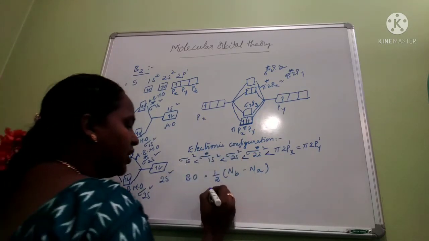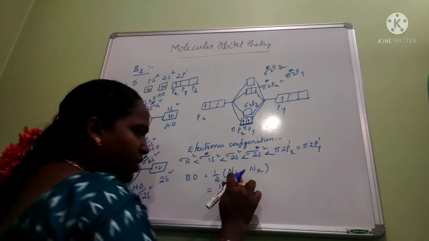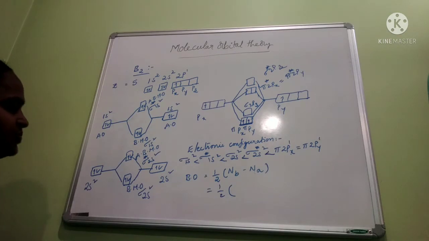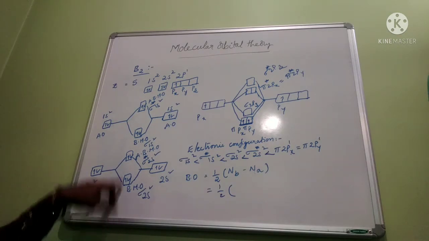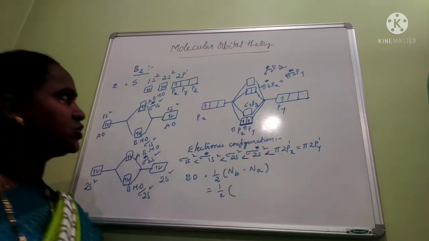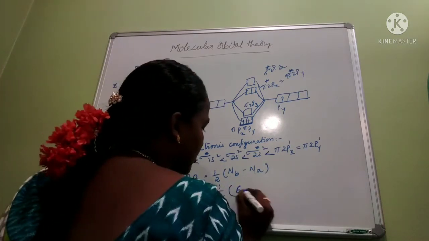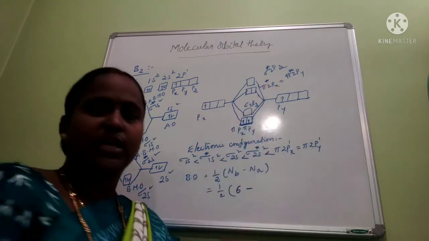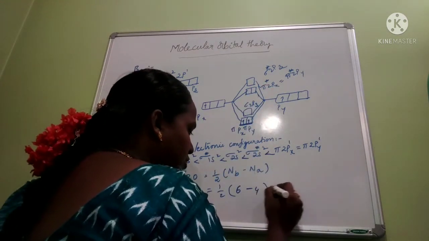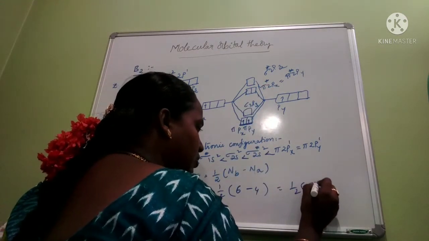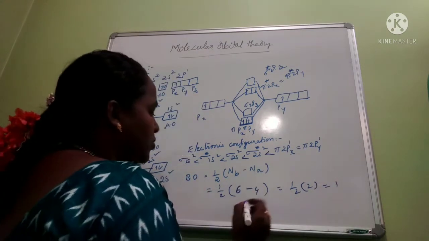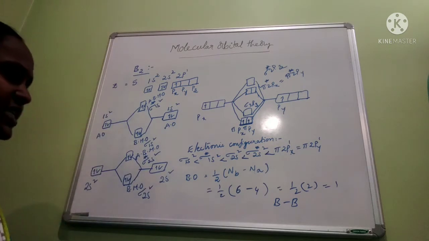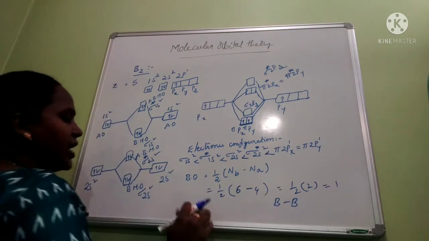Then coming to bond order: half into the number of bonding electrons minus the number of anti-bonding electrons. How many bonding electrons? 2 plus 2, 4, plus 2, 6 bonding electrons, minus anti-bonding, 2 plus 2, 4. There are no other electrons. So 6 minus 4, half into 2, equals 1. So how many bonds are present between the two boron atoms? 1 bond is present between the two boron atoms.